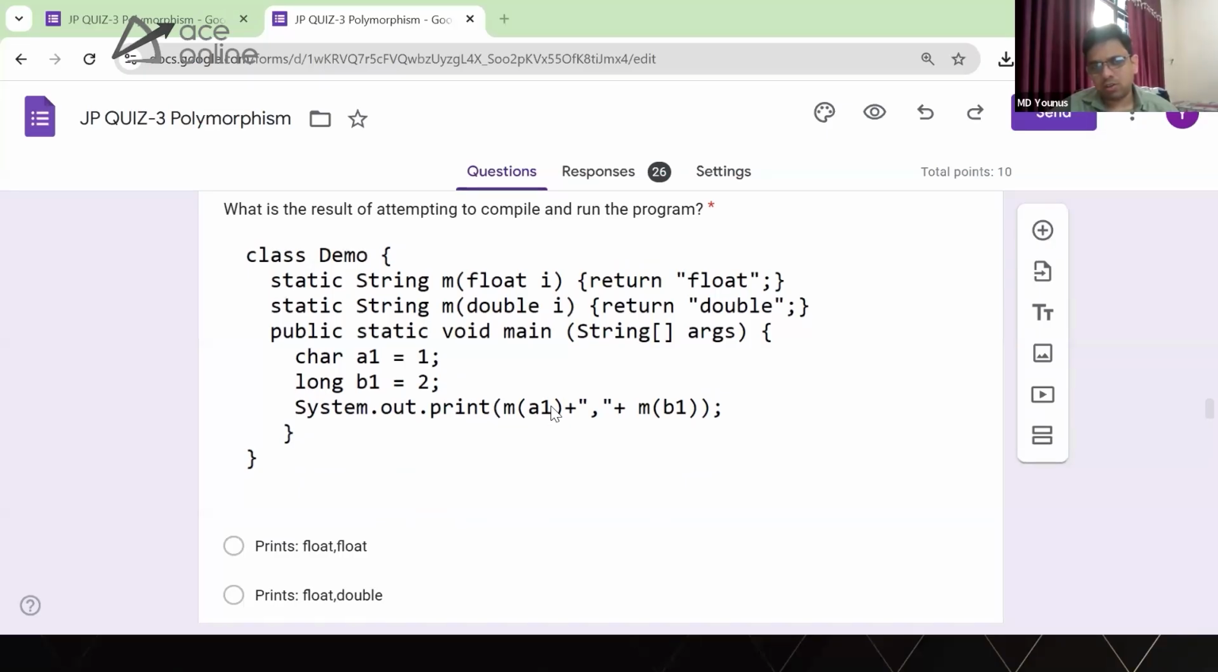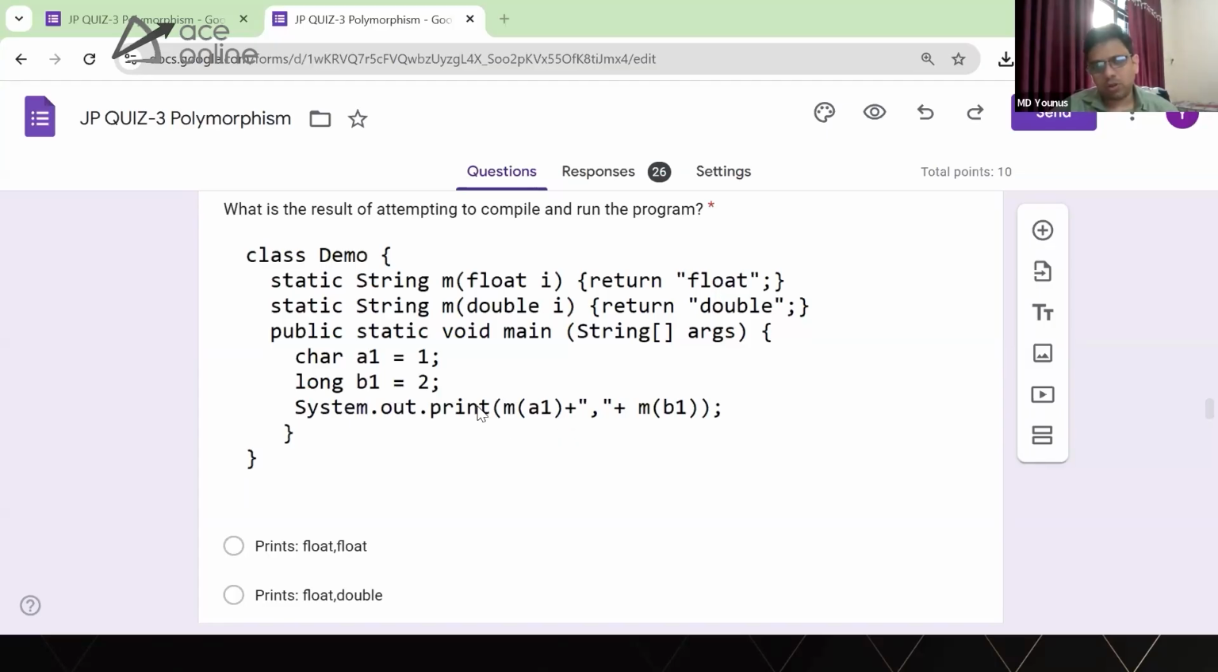Which method gets called? Exact match is not there. So is widening possible, or does this line give you an error? Okay. Sarika thinks the float method gets called both times, Sarika. For both, the float method gets called.